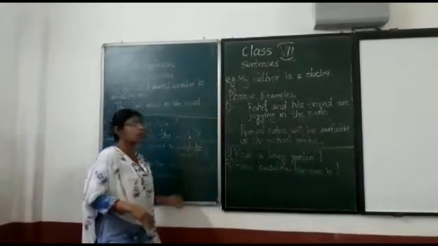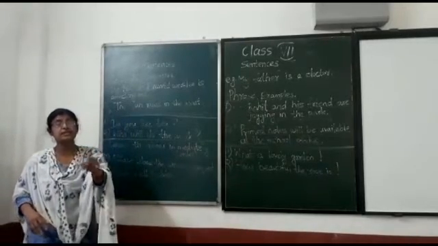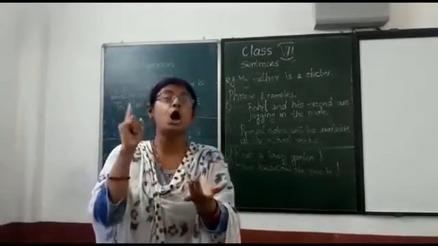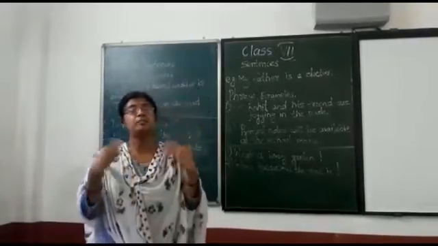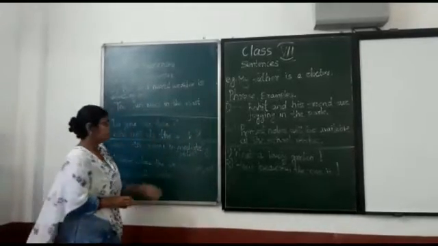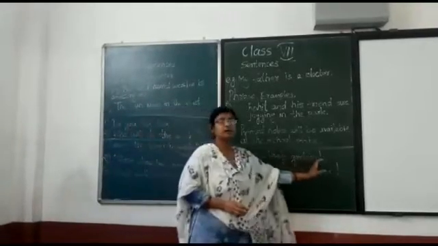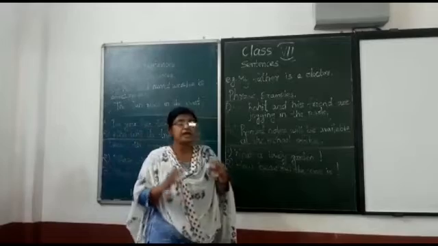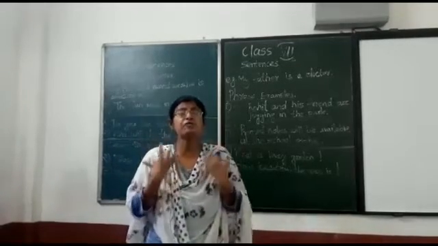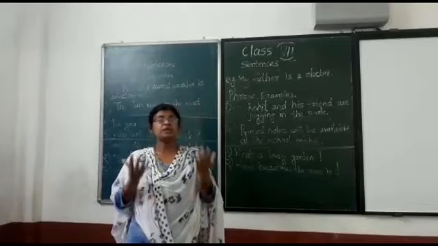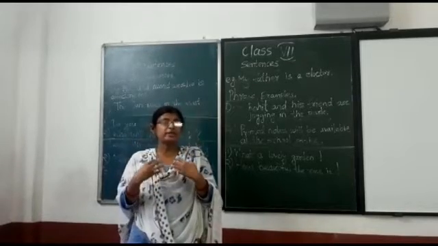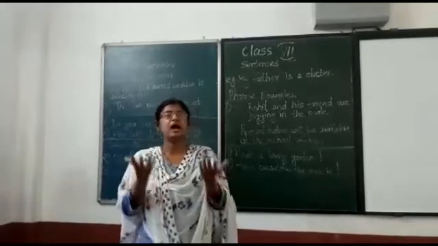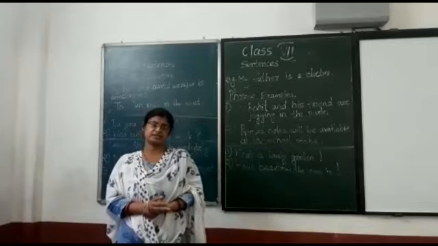What are they called? They are called imperative sentences. The sentences that give orders or commands or advice or suggestions or make requests are called imperative sentences. Okay. Now see this one. What a lovely garden. How beautiful the roses. So these sentences express strong feeling or emotion. So the sentences that we use to express our strong emotions or sudden feelings are called exclamatory sentences.